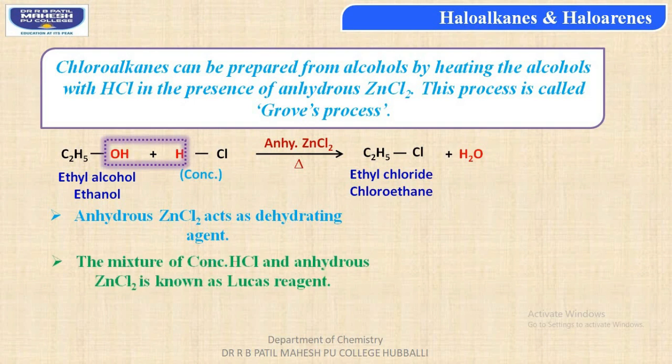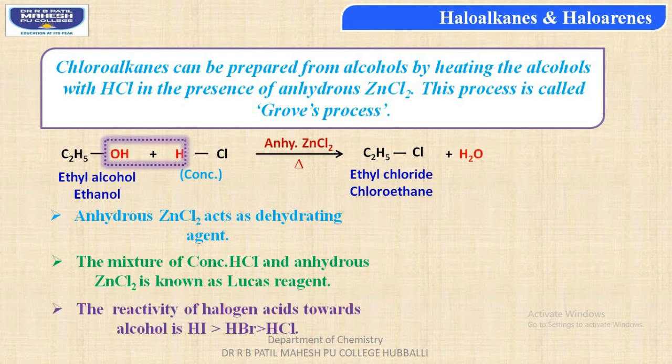Next, the mixture of concentrated hydrochloric acid and anhydrous zinc chloride is known as Lucas reagent. Many a time, students, in exams they would be asking you the Lucas reagent composition. I repeat, the mixture of concentrated HCl with anhydrous zinc chloride is called Lucas reagent.